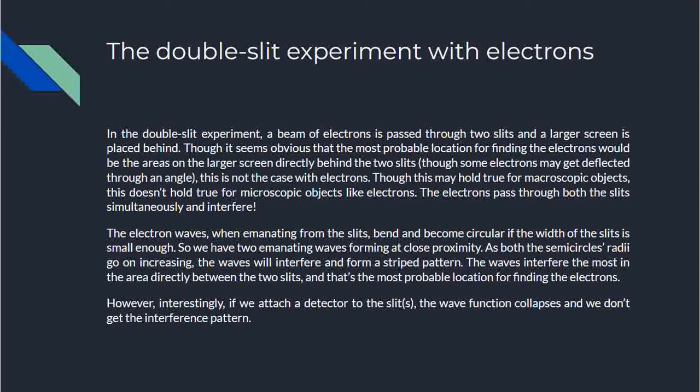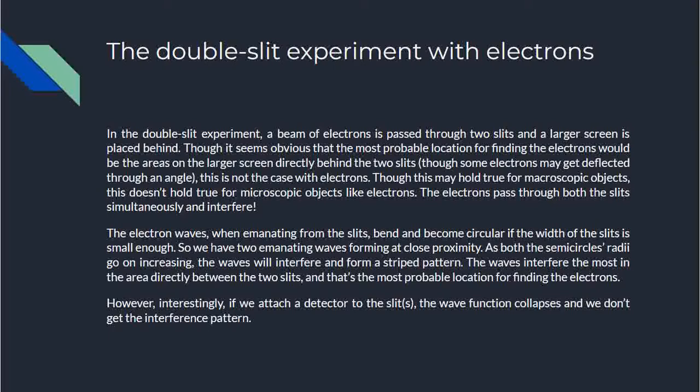So you have two very thin slits, and you're bombarding electrons, let us say. If electrons were just particles, then they would just pass through the slits, and most of the electrons would be found directly behind the slits. Some electrons may be deflected by a small angle, but that's it. But though this may hold true for macroscopic objects, this doesn't hold true for microscopic objects like electrons. The electrons pass through both the slits simultaneously and interfere. That means the electrons have a wave nature.